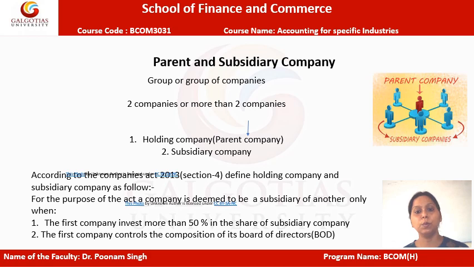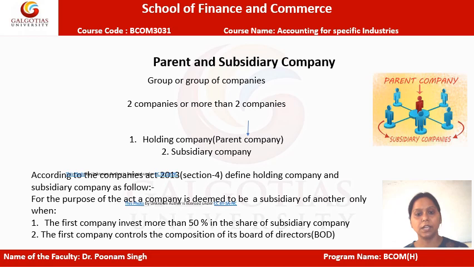For sure, there will be one holding company, which we also refer to as parent company, while there will be many other subsidiary companies under the group of companies. So, if I talk about the very prominent examples of group of companies, we can say the Reliance group of companies, the Aditya Birla group of companies. So, these are the best two examples to give. Now, how will a company become a holding company and how will a company become a subsidiary company.